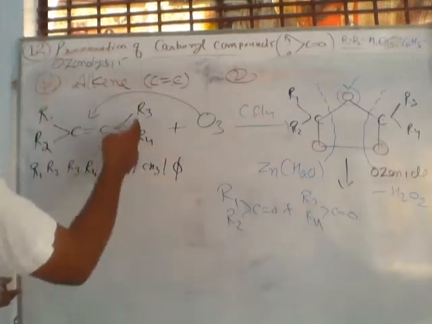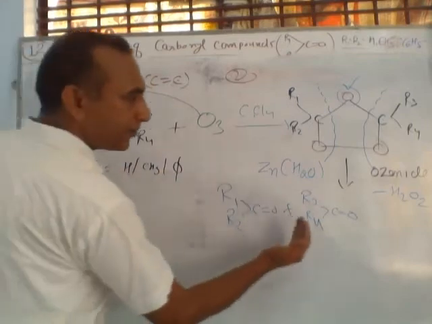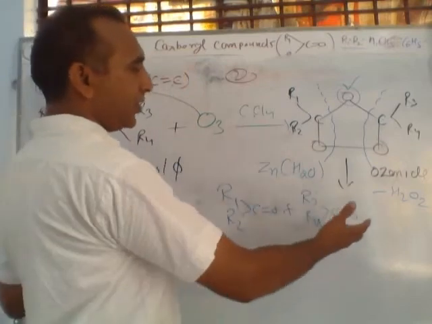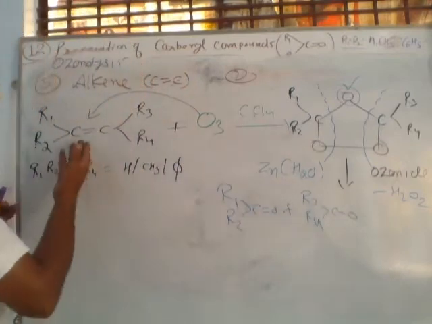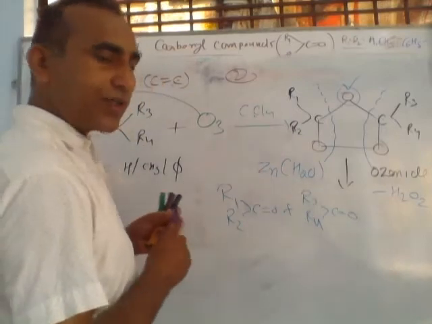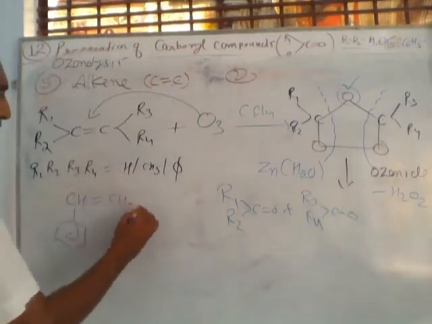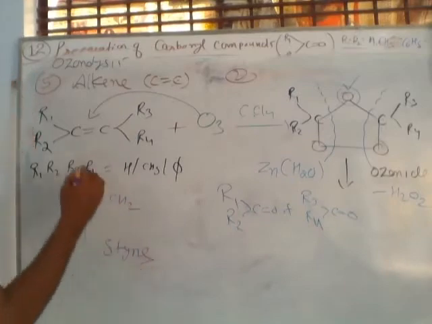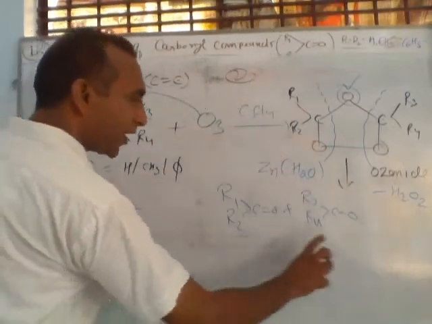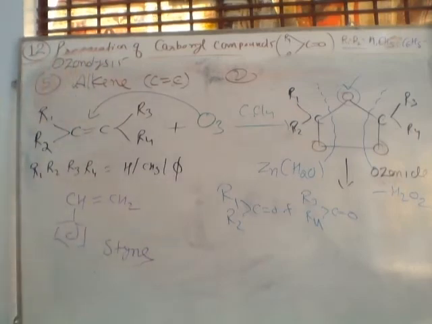You can use different types of alkyl group here, and you can remember the names of this compound and products. In last year's exam, many questions were asked: what if you use styrene here, then which compound is formed? What is styrene? Styrene is CH, benzene ring, double bond CH2. This is called styrene. Styrene is an alkene. On ozonolysis and further hydrolysis in the presence of zinc, what compound will form? This is homework for you, because this is a topic from class 11, the previous year's class.